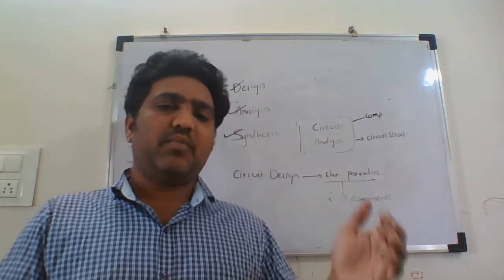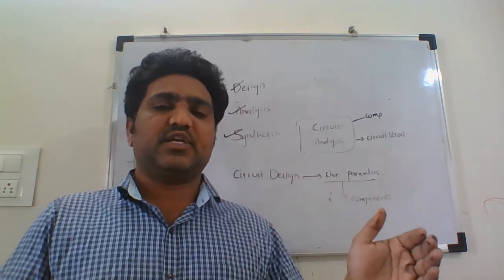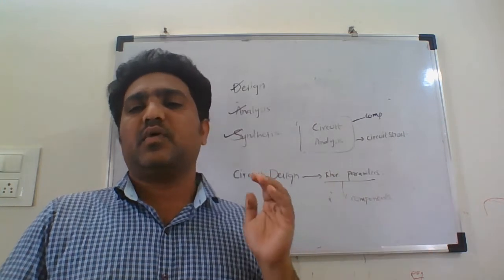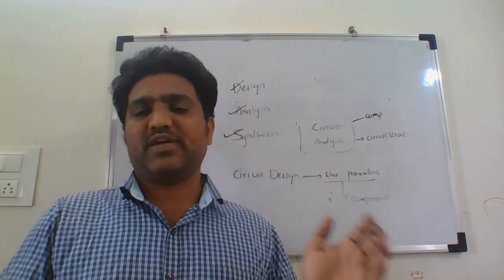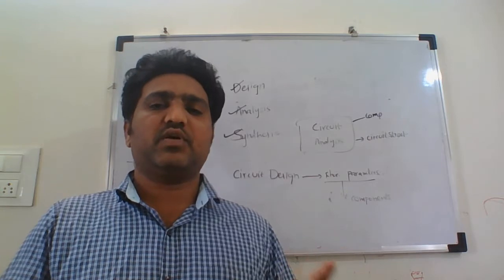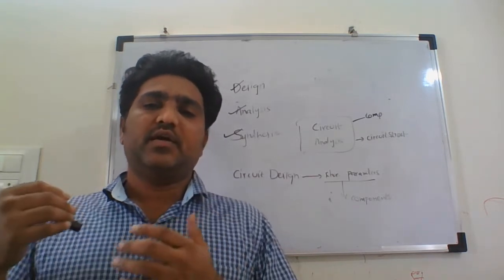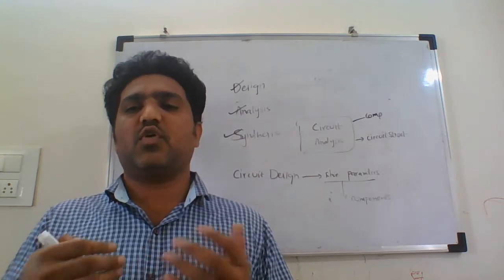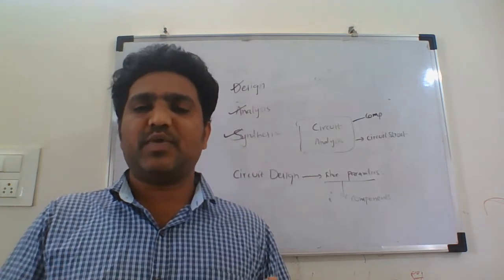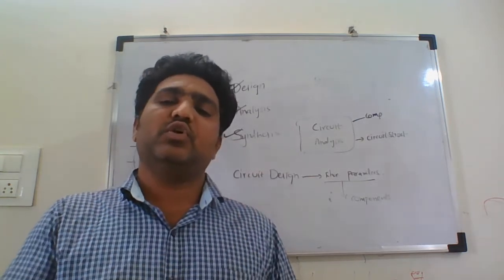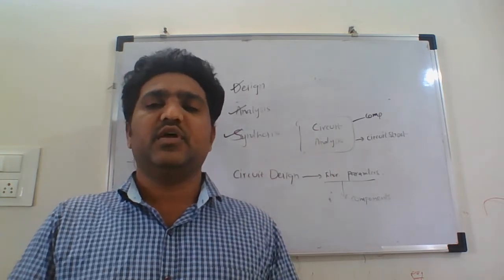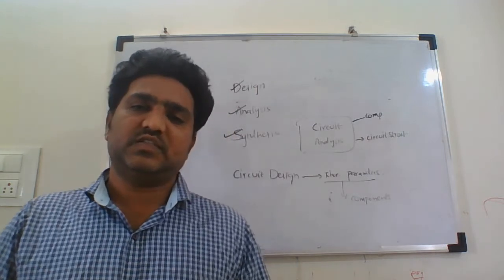Synthesis means from a given set of characterizing parameters, or a characterizing equation of the network, you evaluate the network structure. That means what components are there, how are they to be connected, and what are the numerical values of the components. So determining all this information is called network synthesis.